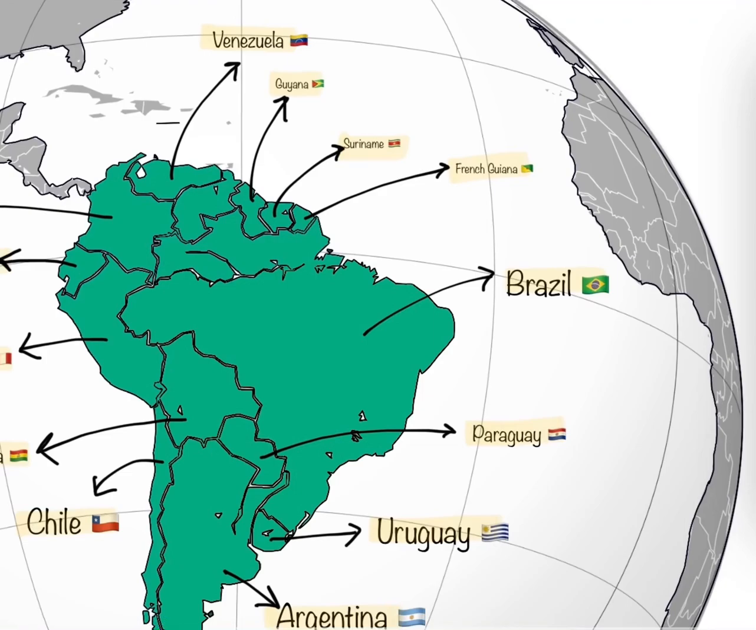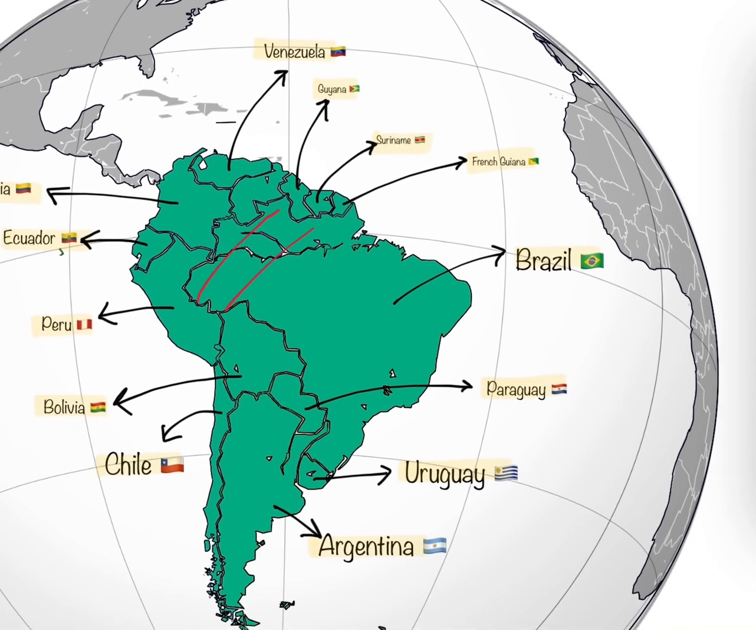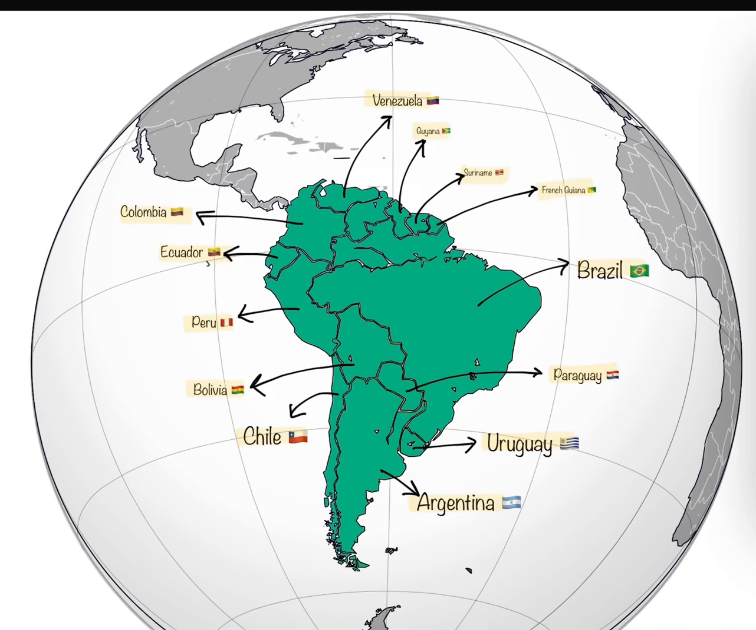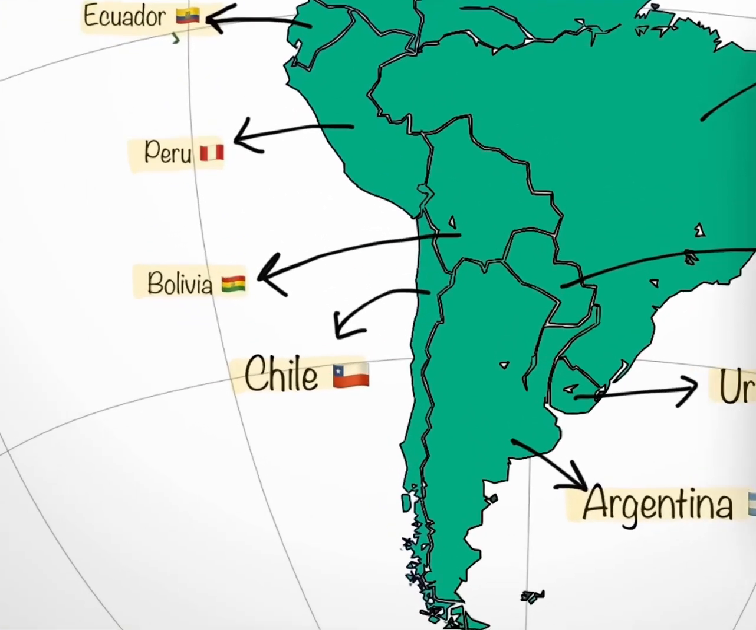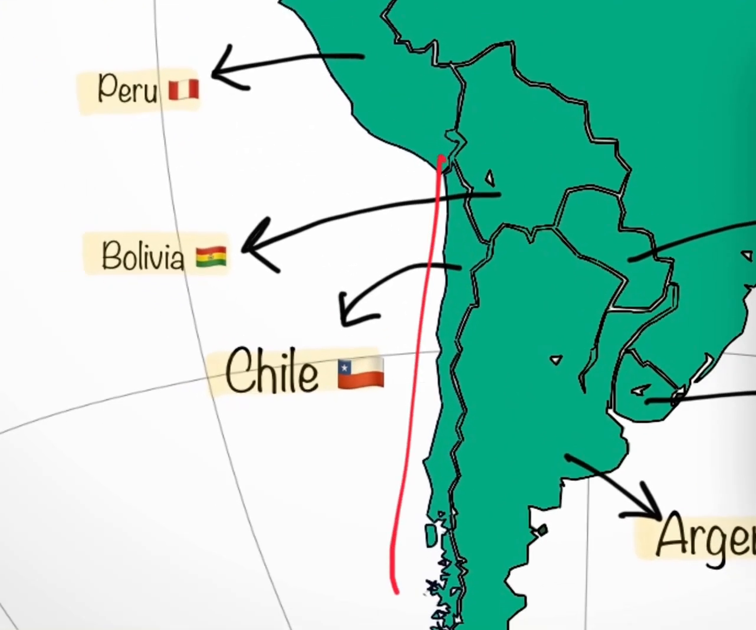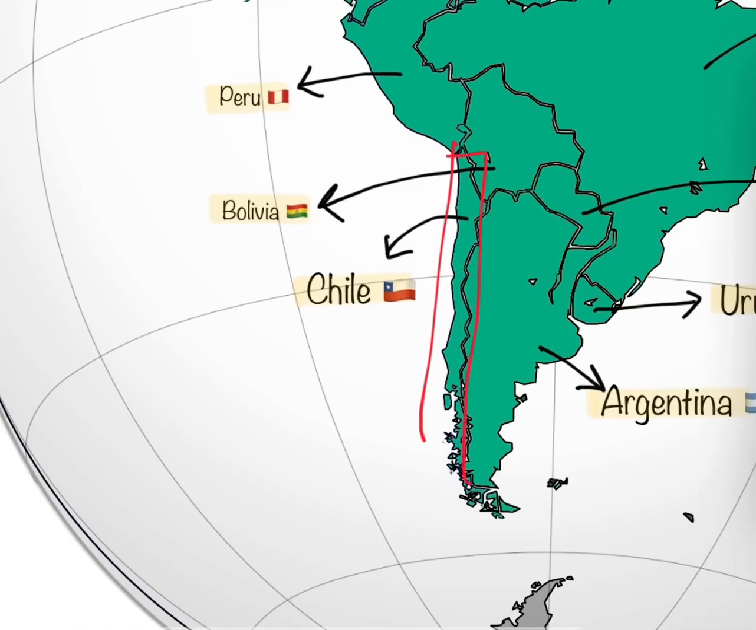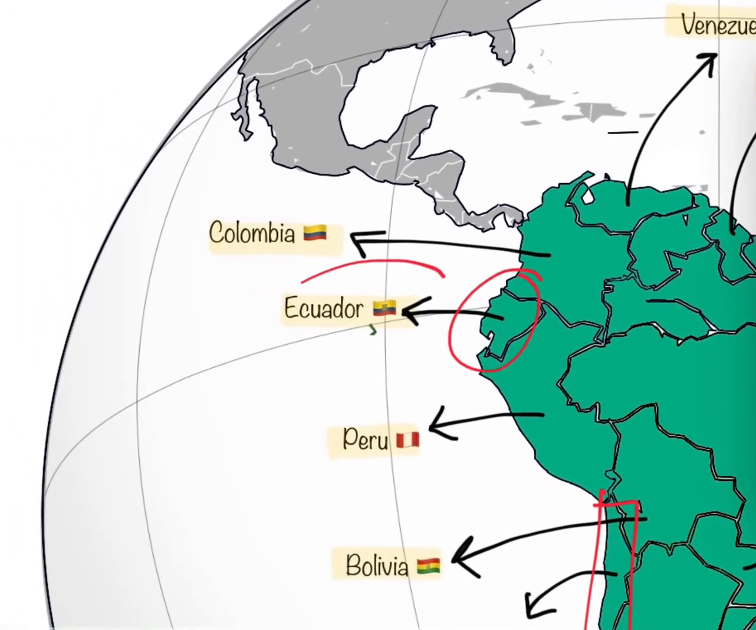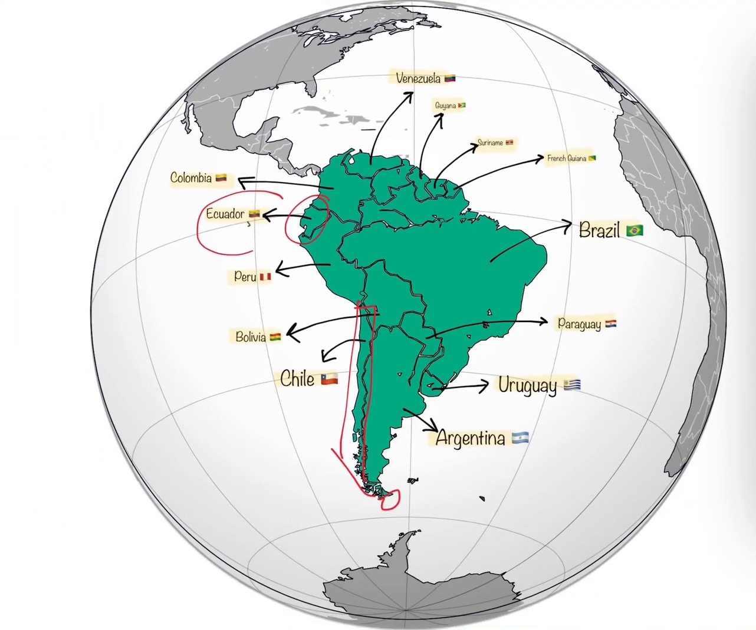Now, Brazil, in terms of area, is the largest country of South American continent, and Brazil shares boundary with almost every country in South America. I said almost because there are two countries that do not share boundaries with Brazil. That is Chile. Chile does not share boundaries with Brazil, and Ecuador. Ecuador also does not share land boundary with Brazil.